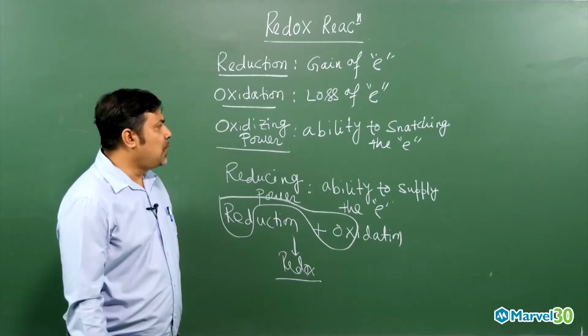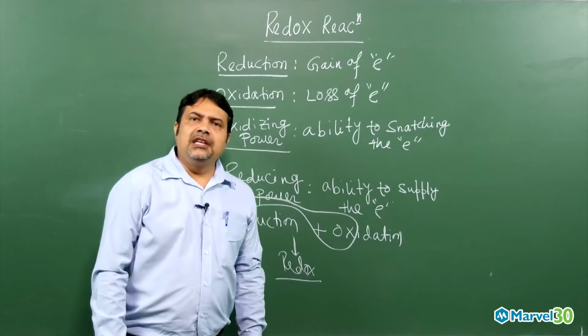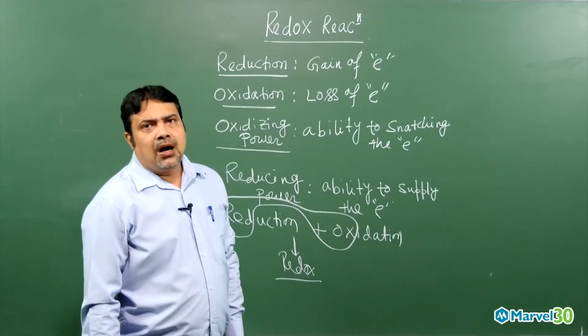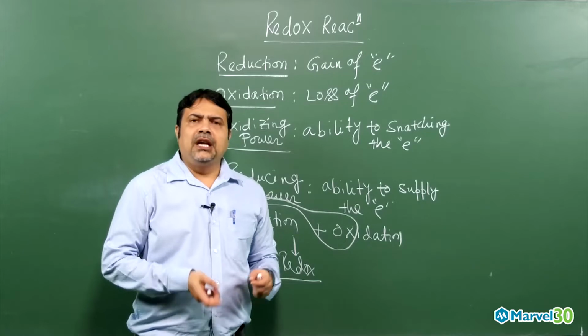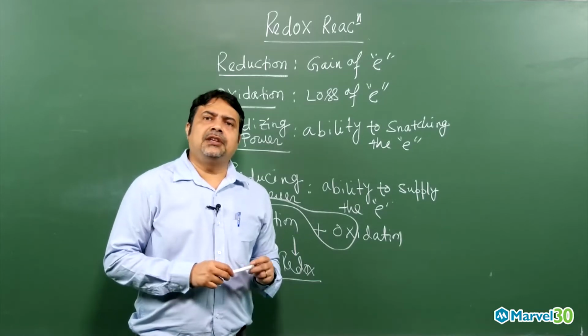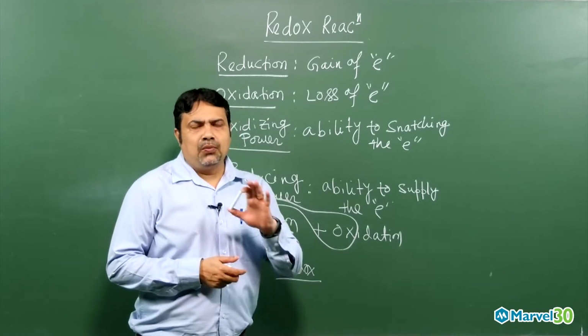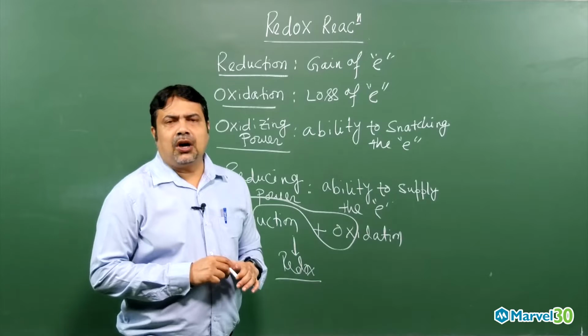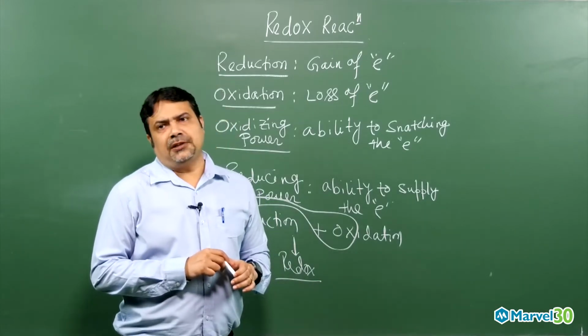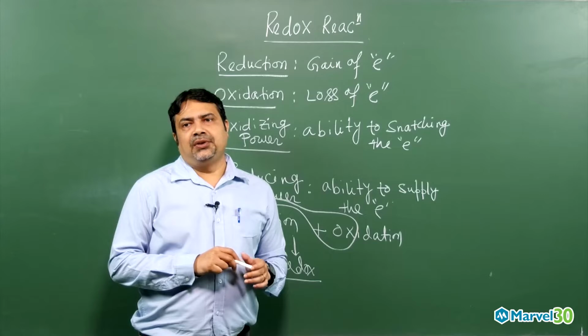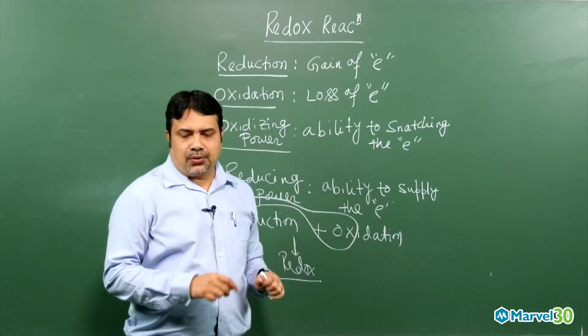So now once you understand this redox reaction, then you need to know the oxidation number or the oxidation state of any element or atom in different compounds or in their native state. For that you need to know certain rules. So now we are focusing on how to find out the oxidation state of any element or atom in a compound or in a native state. We need to know certain rules. So let us focus on that.